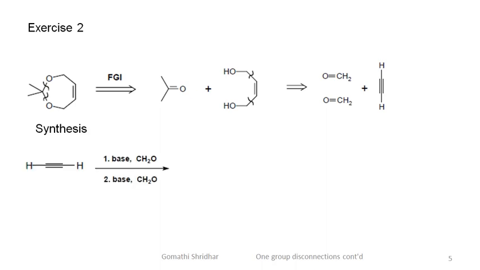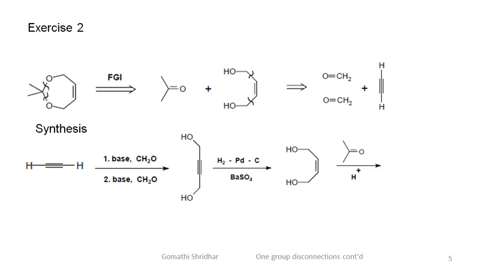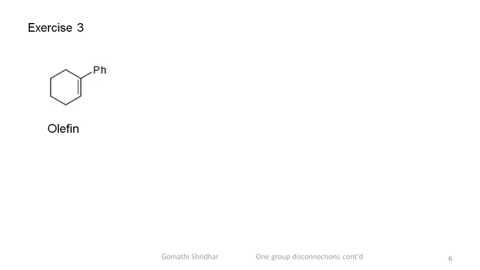Treatment of the acetylene with base followed by reaction with formaldehyde yields the acetylenic diol. This process needs to be done twice. This acetylenic alcohol on reduction using Lindlar's catalyst gives a cis-ene diol, which is converted to the target molecule by treatment with acetone.